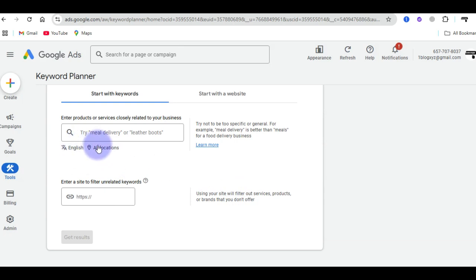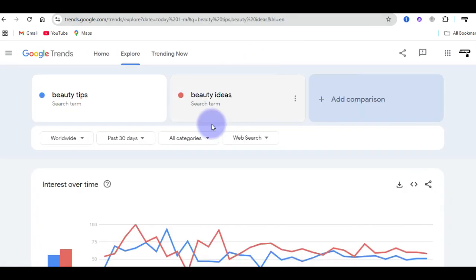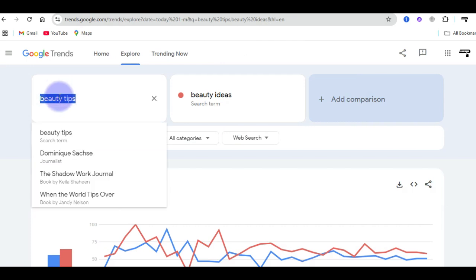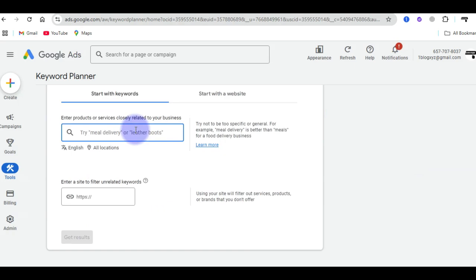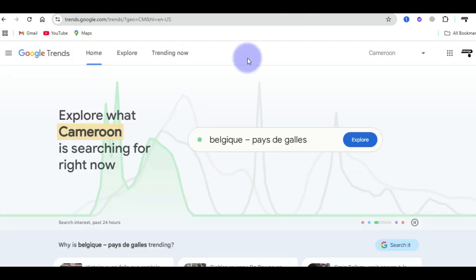Then change it to English, and now come back to your Google Trends. As you can see inside this area, you remember the key term we searched, it is beauty tips. Just copy it like this, come inside this area and paste it, and now hit Get Result.